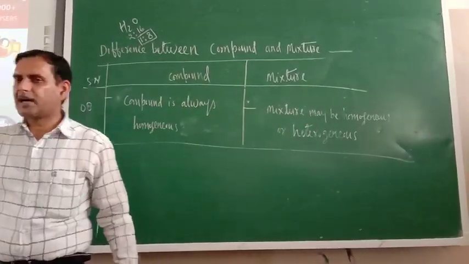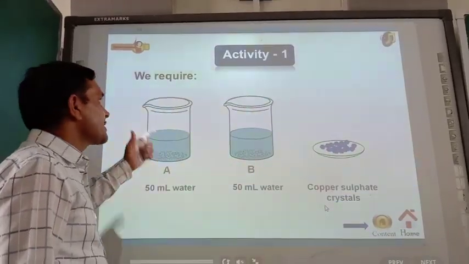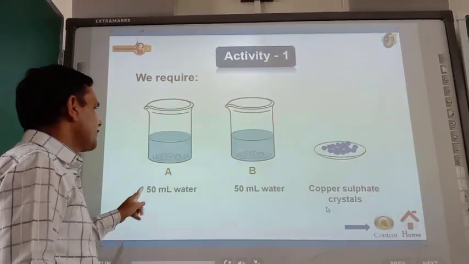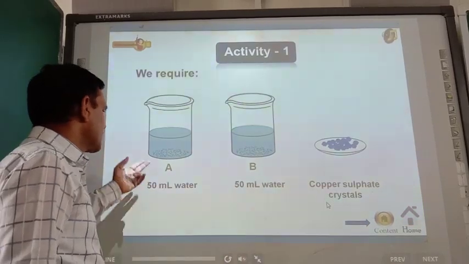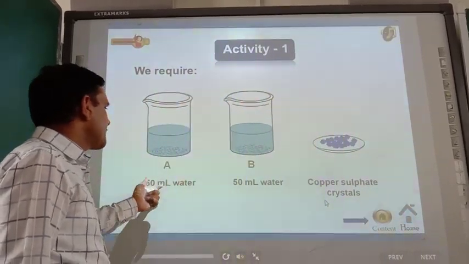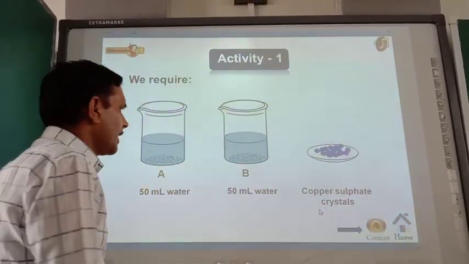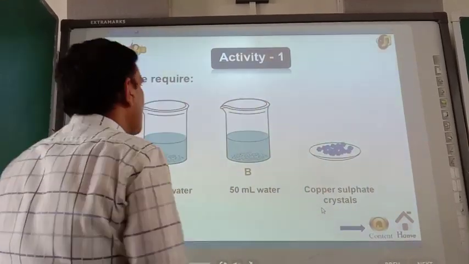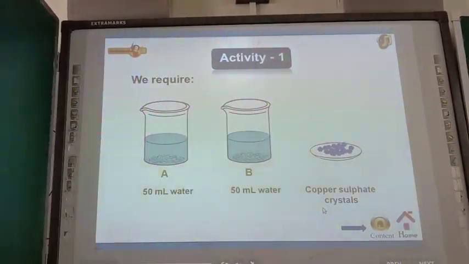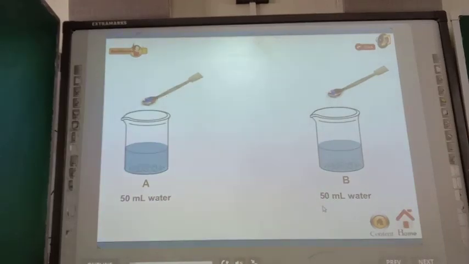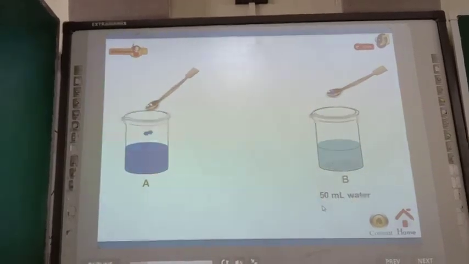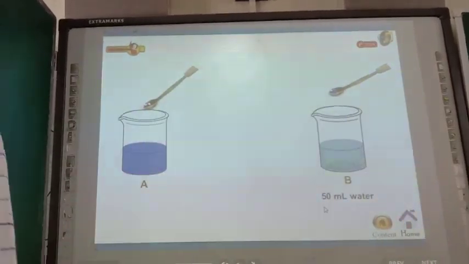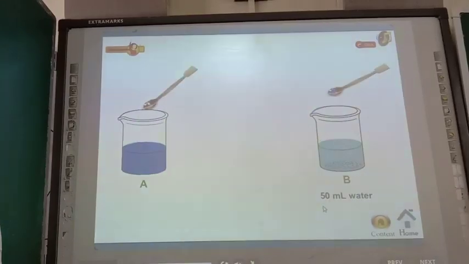Now let us have that activity. Dear cadet, let us see this activity. To perform this activity, we require 2 beakers of 50 milliliter capacity with water, and some crystals of copper sulfate. Now you can see the copper sulfate crystal is being added to one of the beakers.